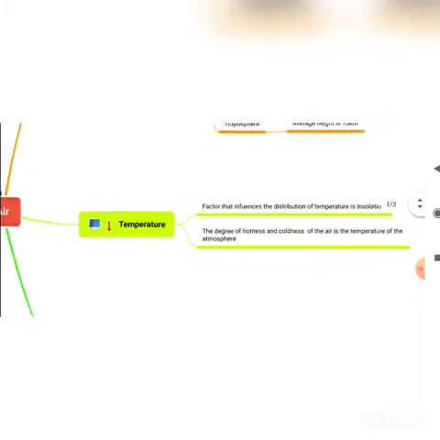Next we'll speak about temperature. As you know, during sunny days the temperature will be so high, it is so hot, we used to say. Before moving on to the temperature, we wanted to know about weather and climate. Weather is nothing but day-to-day changes that are occurring in the atmosphere. For example, we could say today is so sunny, today is so cool, like that. It keeps on changing.